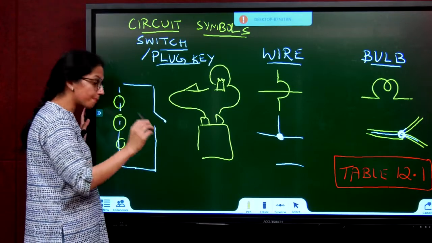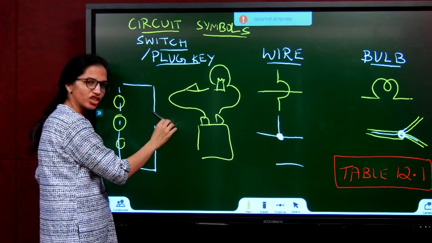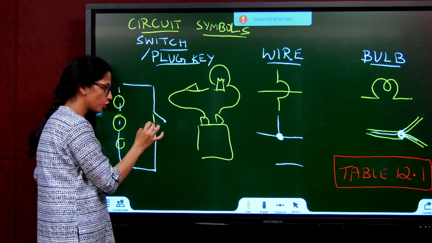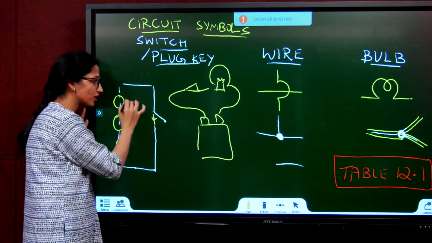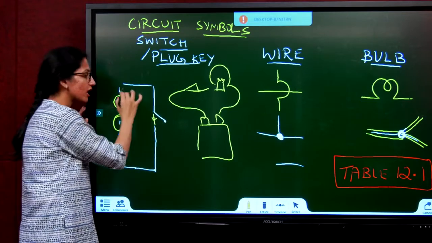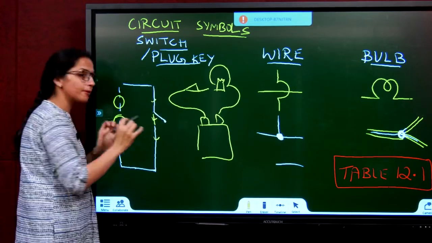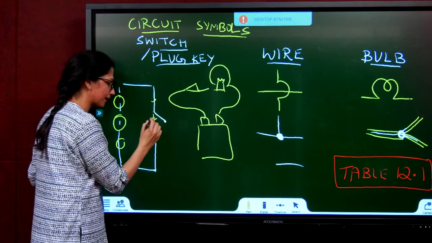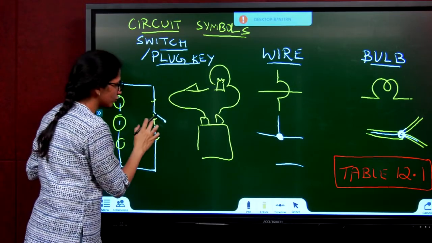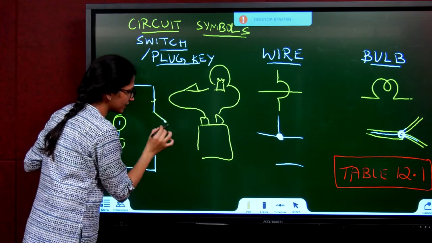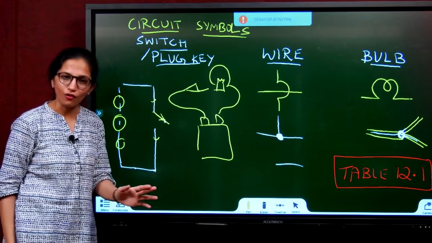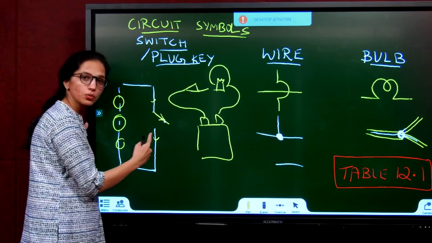Now when you press the switch, what are you actually doing? You are taking this wire and you're pushing it back. So you are connecting it. So now the path is closed. Current begins to flow and the bulb switches on. When you push this back, what happens? You are removing this and you're breaking the circuit again. Current cannot flow. This is how your switch works.